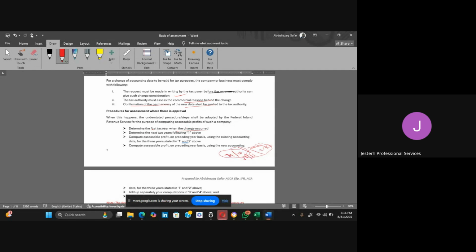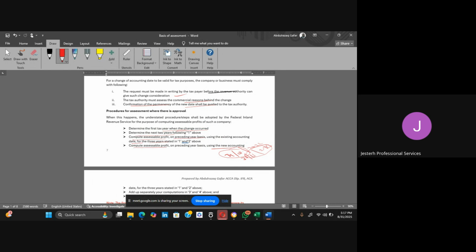So the first thing that we need to do is determine the first tax year when the change occurred. Then we determine the next 2 years following number one above, which means you just consider the 2 years subsequent to the date that you changed your accounting date. Then you compute the assessable profits on a preceding year basis using the existing accounting date for the 3 years in one above. You also compute your assessable profit on a preceding year basis using the new accounting date.